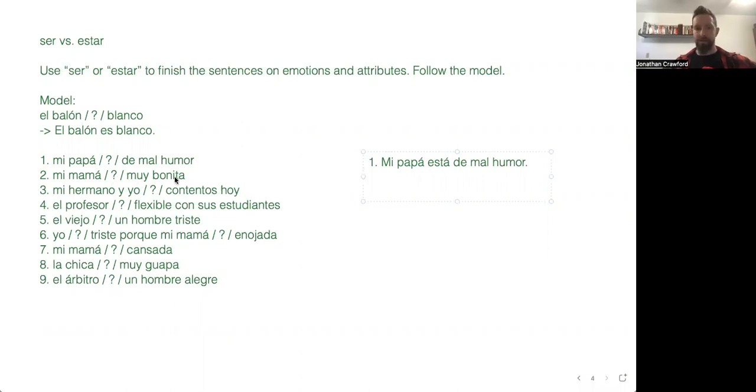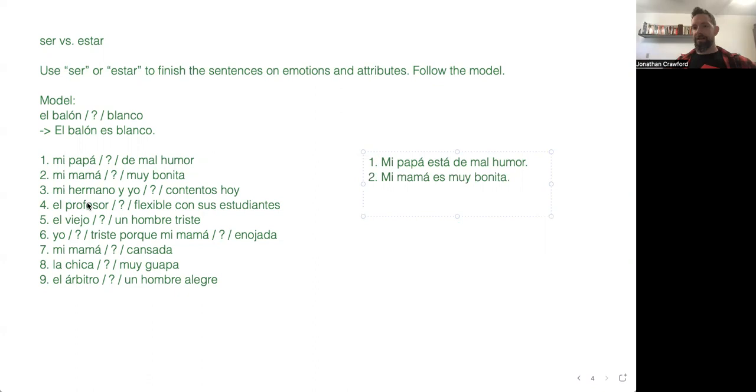So being very pretty, muy bonita, is that a permanent thing like an attribute, or is it a condition that's changing? Look, attributes are always going to be permanent things. If she's pretty, she's just pretty, okay? Mi mamá es. Ella es muy bonita. She is very pretty. Es. Okay? Muy bien. And you might be thinking, well, yeah, but you can be ugly in the morning, and then you go and put your makeup on or whatever, brush your teeth, and all of a sudden you're pretty again, right?